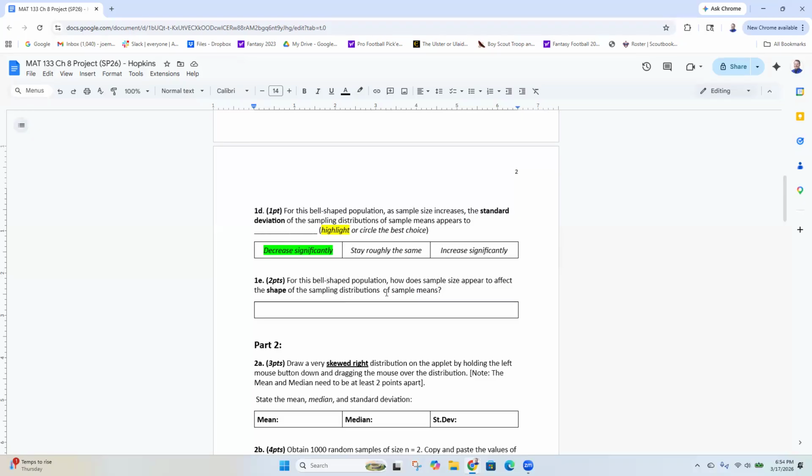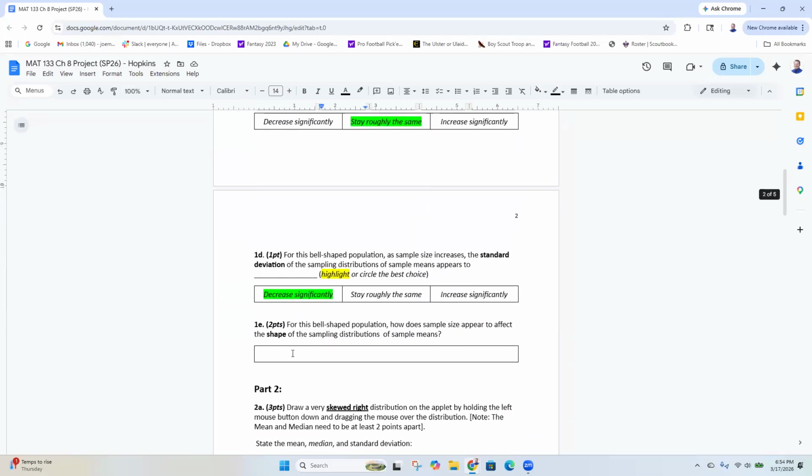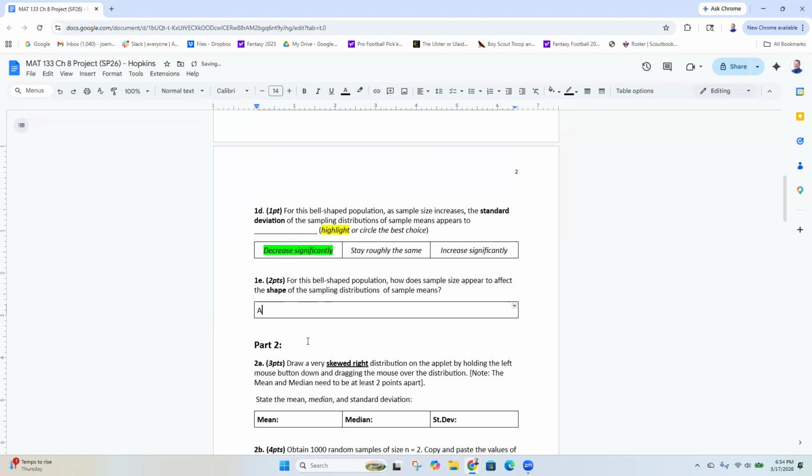For this bell-shaped population, how does the sample size appear to affect the shape? So as my sample size changed, my shape was always still normal. So as sample size increased, the shape stayed normal.